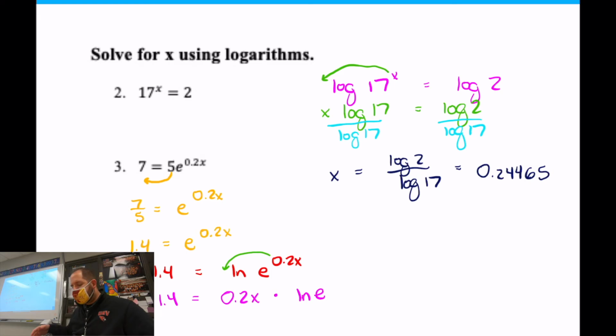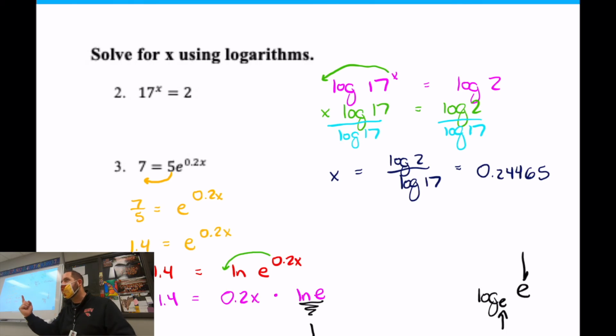And now, why did we use natural log and not just the log like the last problem? It is because this item back here, the natural log of e, is just 1. Because the ln means you're taking the log of base e to the e, which is 1. It's what power you put on an e to make e, because this is what it stands for. Log of base e to e. You're figuring out what power you put on this to make e. Well, you put a 1 on it to make e, because it's the same number. That's what the ln stands for. It's a shorthand for the log of the natural number.